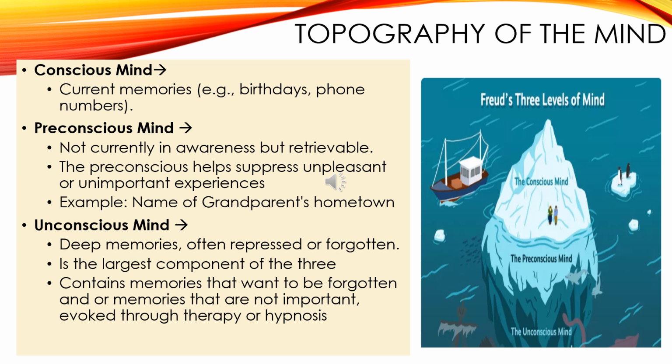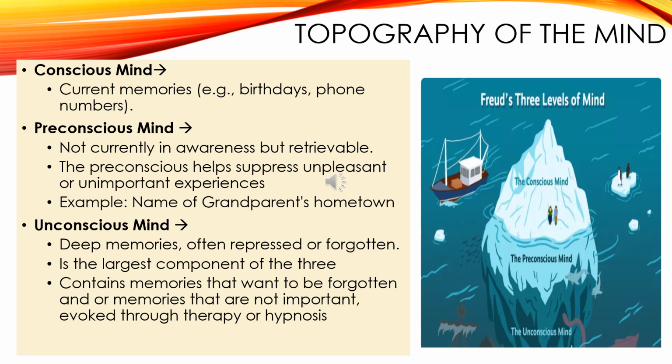The first is conscious mind. It's current memories, the part of the mind that you are aware of. The content is thoughts, perceptions, and feelings you are currently experiencing. The example is right now you are consciously hearing my explanation.